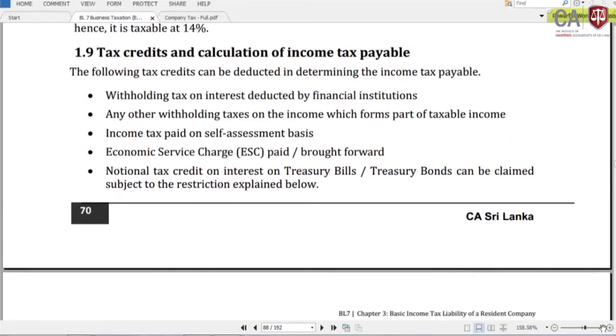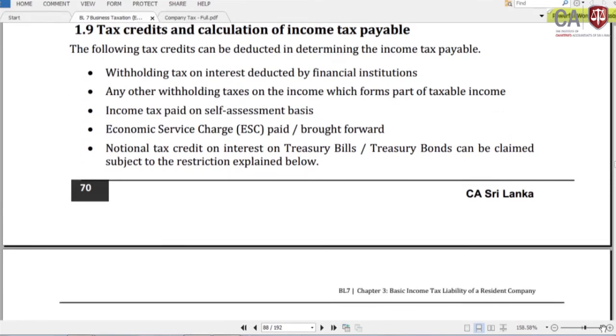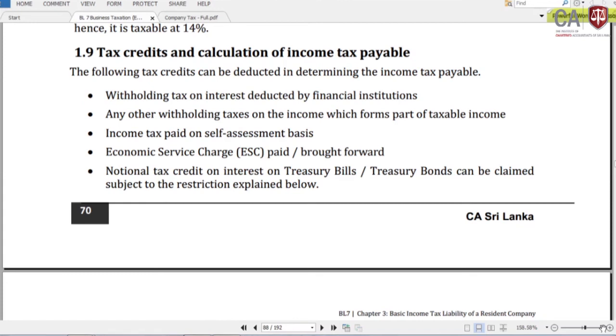Likewise, we can get some idea how we can decide which rate should be applicable based on specific identifications. Then I move into the balance tax calculations. How can we do that? After deciding the tax liability, we can deduct the tax credit. Based on these tax credit deductions, finally we can decide the final answer.